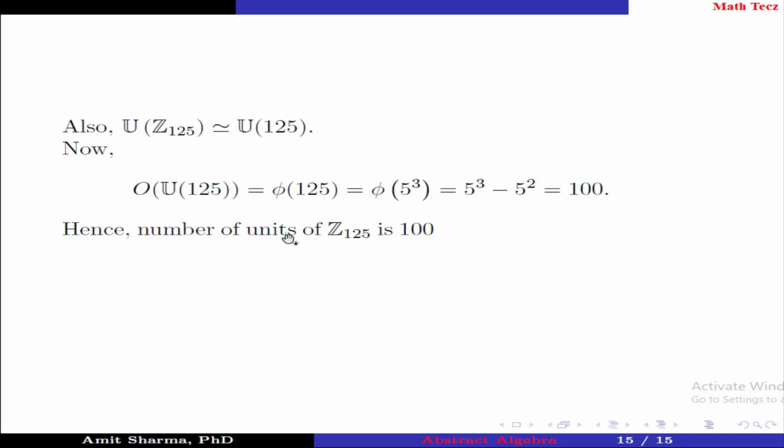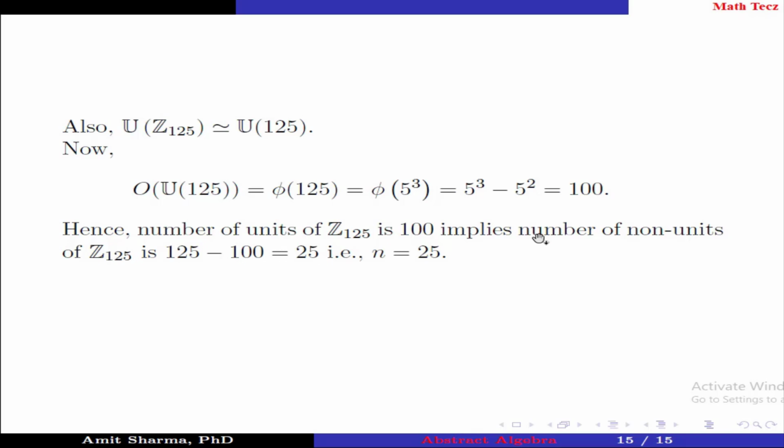Hence, the number of units of Z125 is 100, implies the number of non-units of Z125 is 125 minus 100, which is 25, that is, n is 25. Hence, m plus n is 1 plus 25, which is 26.